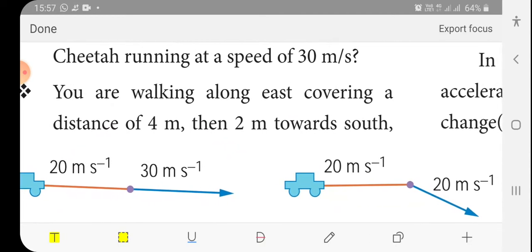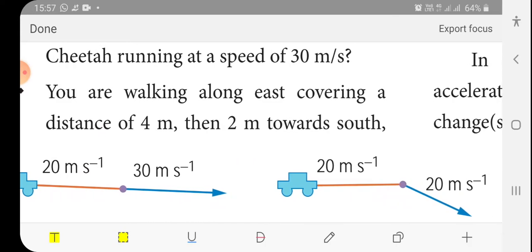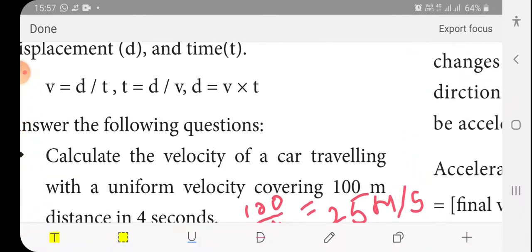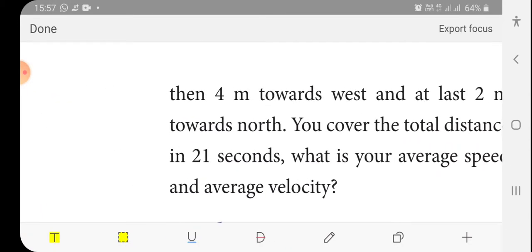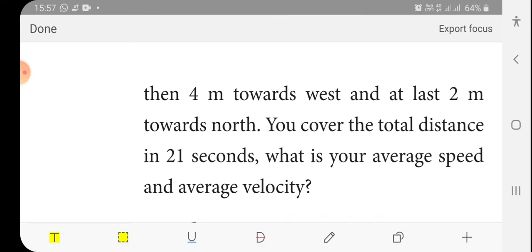Then your third: you are walking east, covering a distance of 4 meters. Then 2 meters towards south. Then 4 meters towards west. At last, 2 meters towards north. You cover the total distance in 21 seconds. What is your average speed and average velocity?